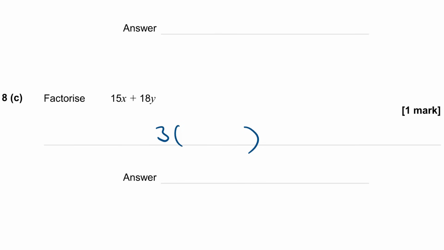Now to work out what goes on the inside of the bracket, we just need to think about, well, what 3 times what is going to give me 15x? Well, 3 times 5x gives me 15x. I'm going to have a plus in between. And 3 times what gives me 18y? Well, 3 times 6y must give me 18y. So I get 3 lots of 5x plus 6y.